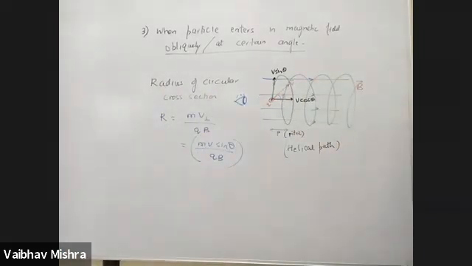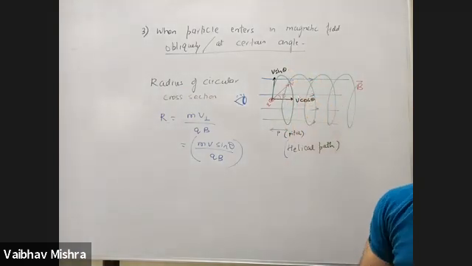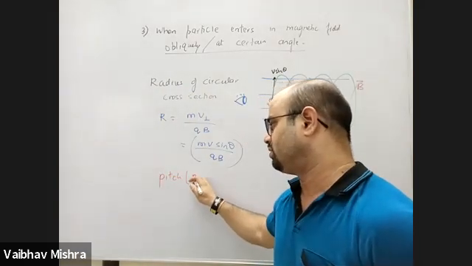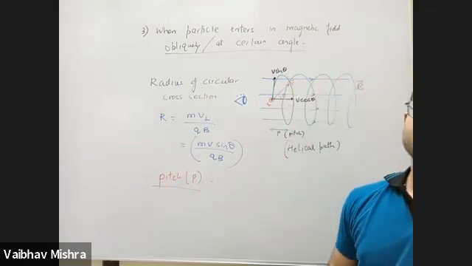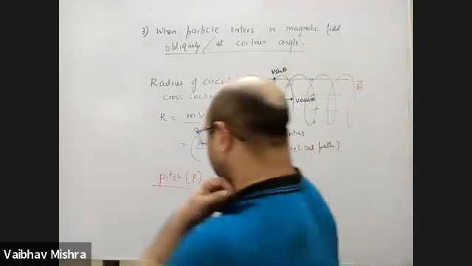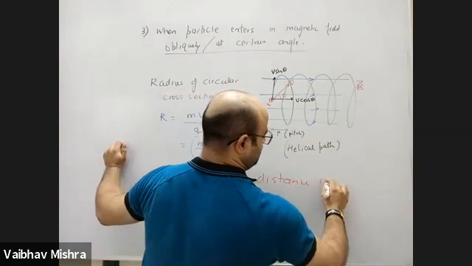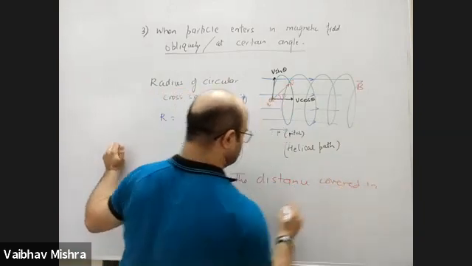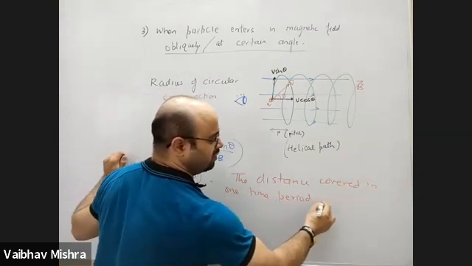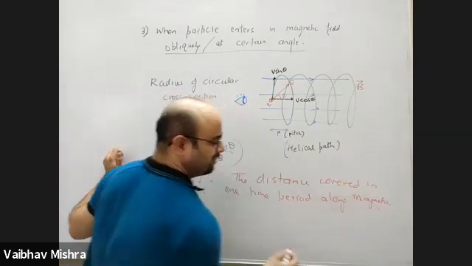When this particle takes one complete rotation, the distance covered along the magnetic field in one rotation is called pitch. Which is the distance covered along the magnetic field in one complete rotation or one time period, due to the parallel component of velocity.